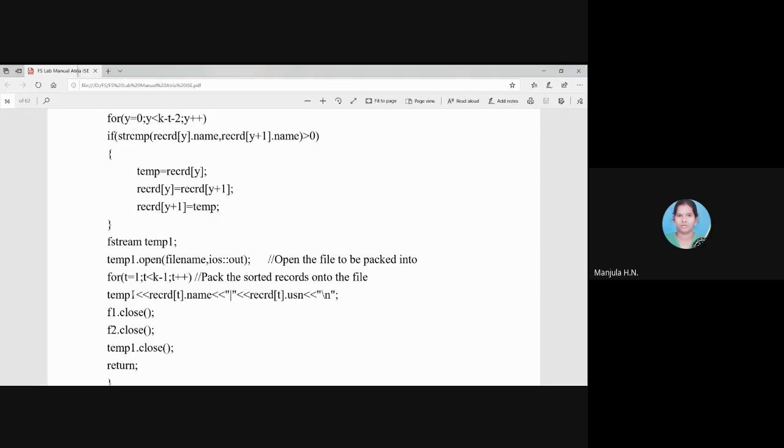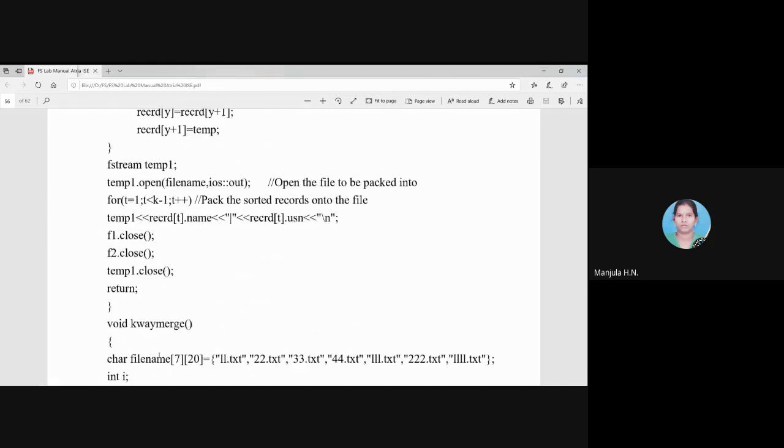So this is how we are sorting: we take two files, sort them, merge them by concatenating with that special character, and write it into the file. Then close the first file, close the second file, and close the output file. So this is the end of your merge function.